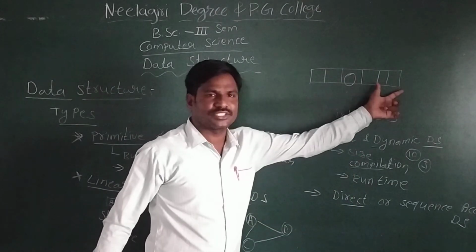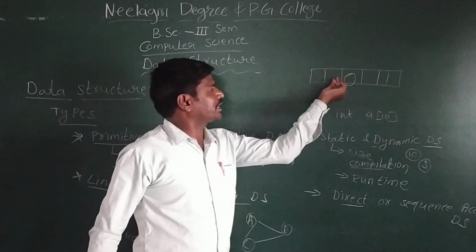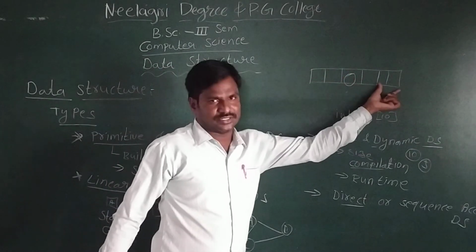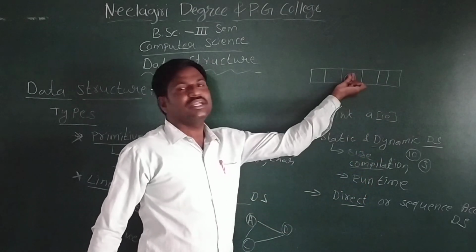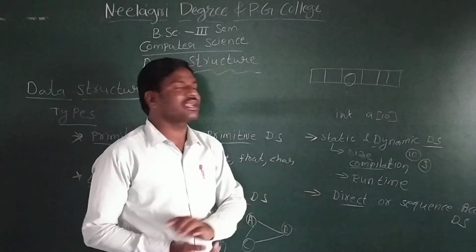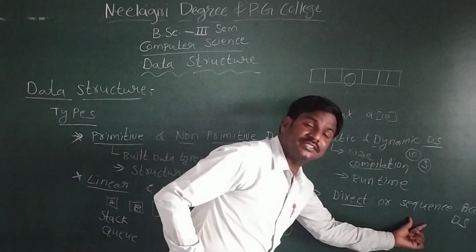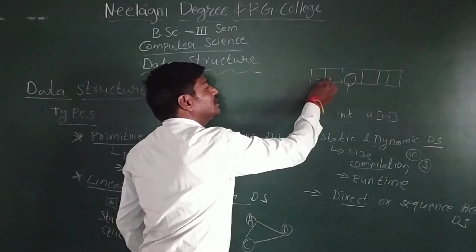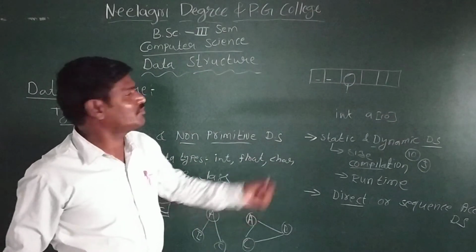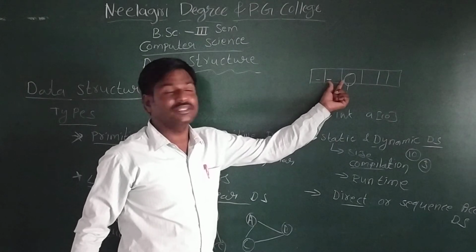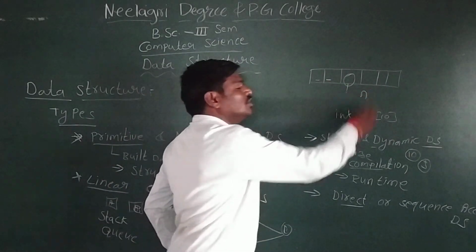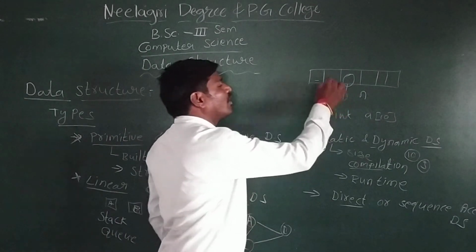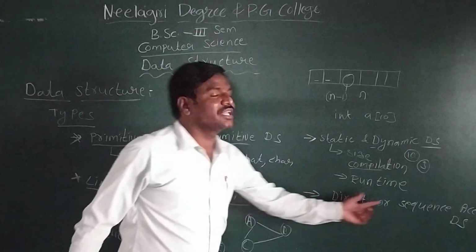This is the first value stored here, second value stored here, third value stored here, fourth value stored here. At that time we can access any data item directly. That is called direct access. Sequence access means if you want to access this data item, first you have to read these two also. That means to read the nth value, we have to read n minus 1 values also. That is sequence access.